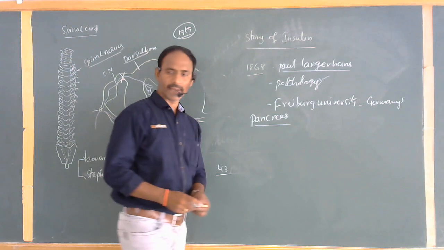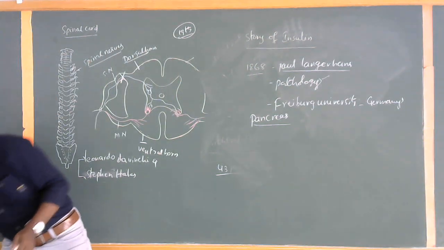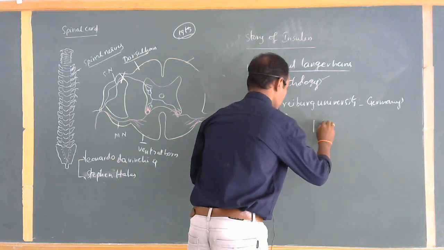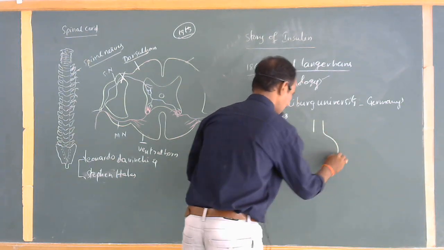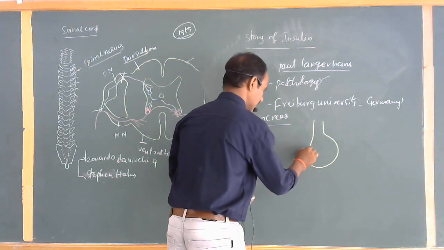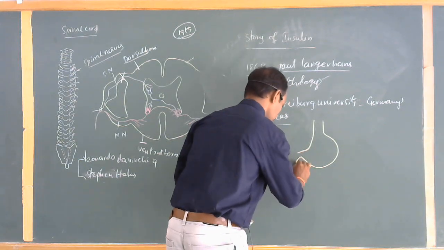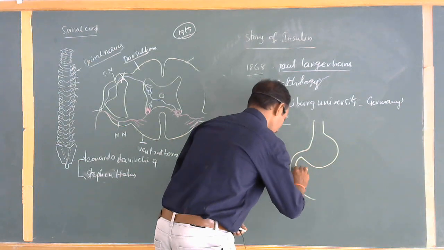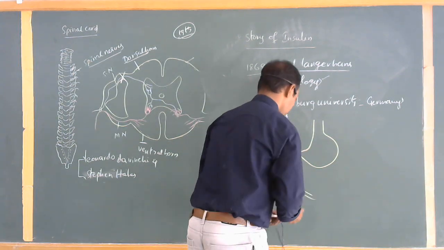Do you know where the pancreas is? See that? Here I would like to draw a small part of the digestive system for your convenience. This part is the stomach. The U-shaped turning is the duodenum.